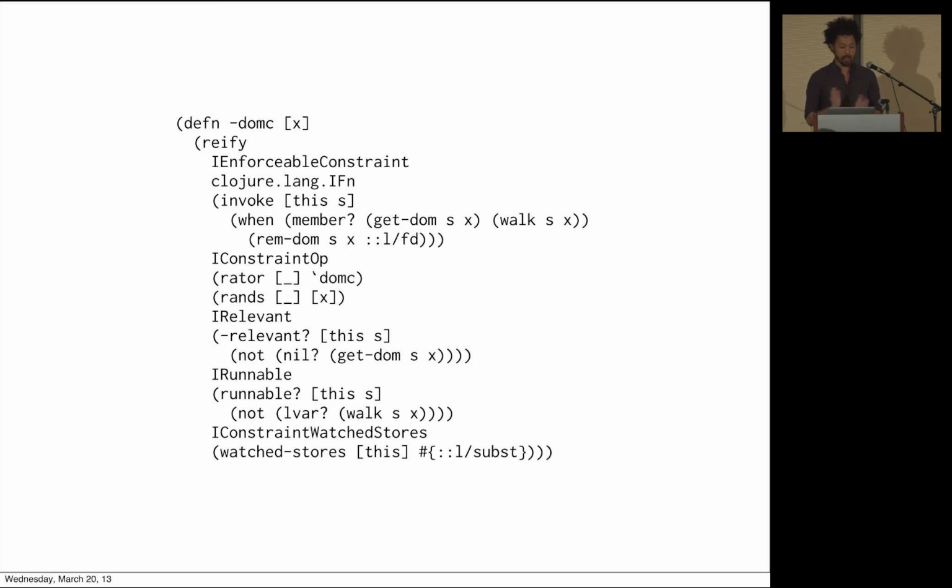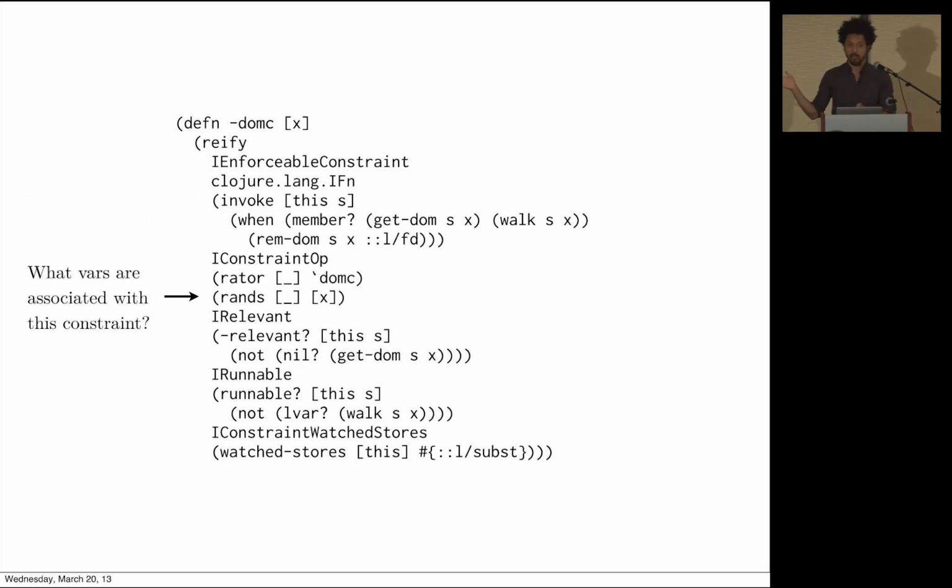So this is, for example, the constraint for making sure that some variable has a particular domain. This is the body. You can invoke it just like a function. It takes the substitution the same way that goals take the substitution. You do some work. But then the meta stuff is provided via protocols, right? We can ask the constraint, what were your parameters? And this is simply implemented as a protocol implementation.